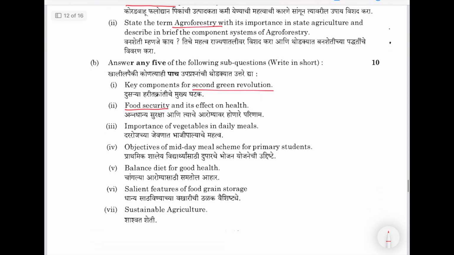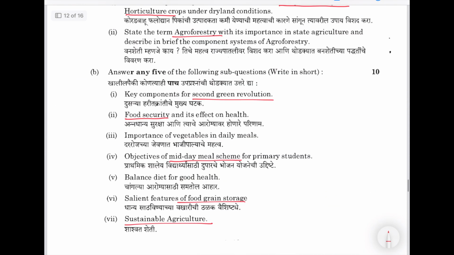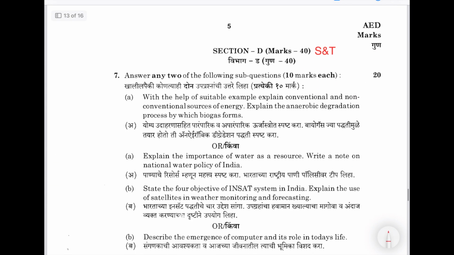Okay, midday meal scheme, an older scheme. And then features of food grain storage, sustainable agriculture. So these questions, maybe these topics at least, can be important for the next exam. So section D again, science tech. Now this section is important.